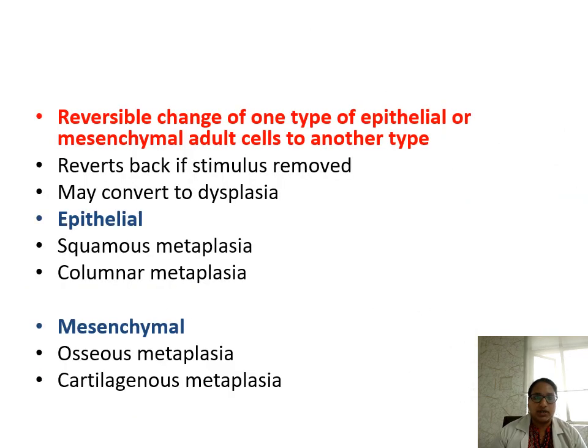Metaplasia is a reversible change of one type of epithelial or mesenchymal adult cell to another type of epithelial or mesenchymal cell. It reverts back to normal if the stimulus is removed. It may get converted into dysplasia. It can be either epithelial or mesenchymal.